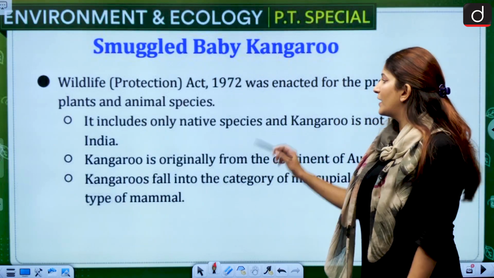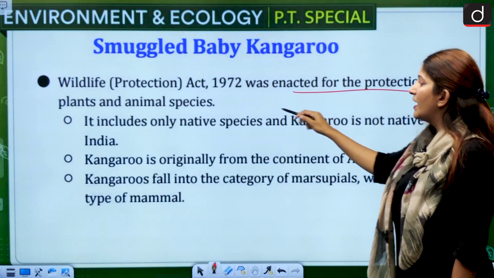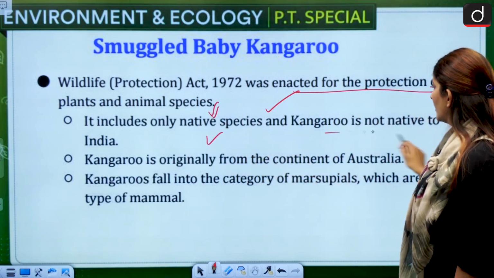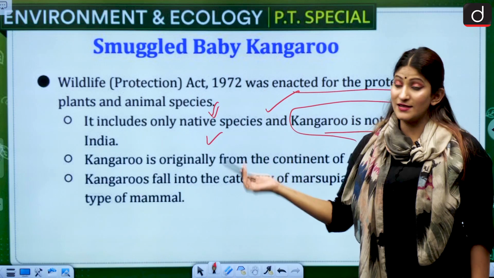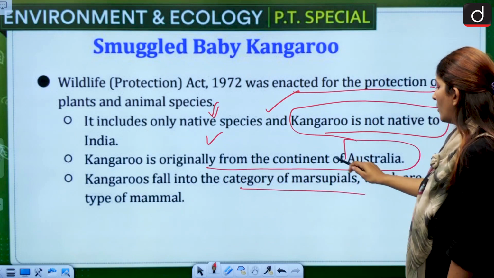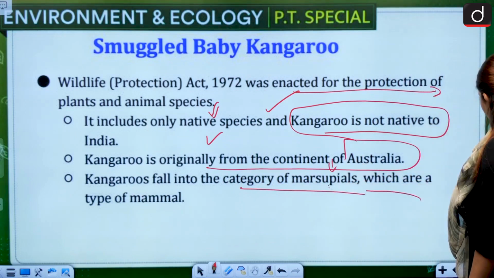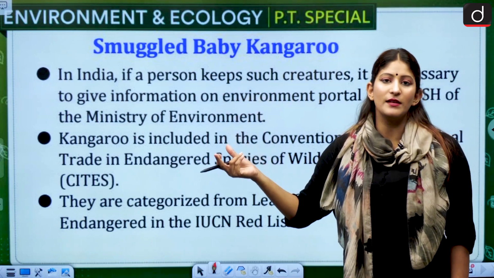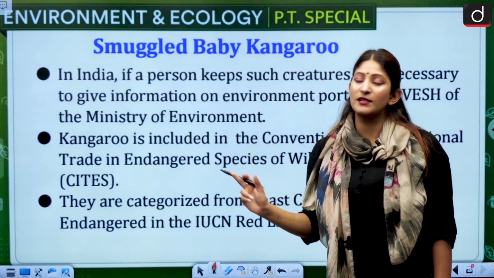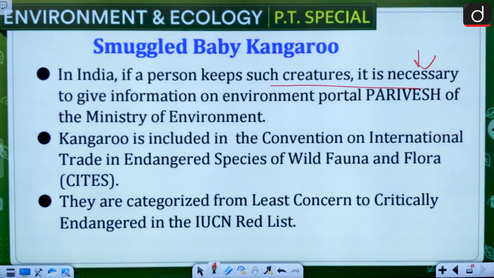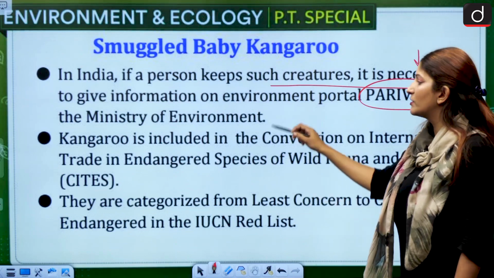The Wildlife Protection Act of 1972 was enacted for the protection of plant and animal species both. It includes only native species, and kangaroo is not a native species, so it doesn't apply. Kangaroo is originally from the continent of Australia. They fall into the category of marsupials, an important fact, which are a type of mammal. So it could be asked, kangaroos or some other species can be mentioned, but marsupials, which is a type of mammal. In India, if a person keeps such creatures, it is necessary to give information to whom? Through the environment portal Parivesh. Parivesh is an environment portal which works under the Ministry of Environment.